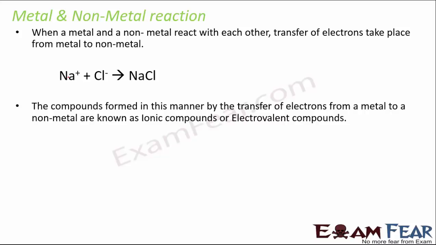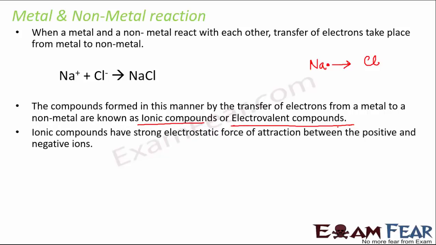The compounds which are formed in this manner are called ionic compounds, because here the bond which is formed between them is due to the loss of electrons or the gain of electrons. Here sodium is losing one electron, chlorine is gaining one electron, so they are basically not sharing the electrons. So it is like sodium is giving this one electron to chlorine and chlorine is taking that electron. So there is no sharing, it is transfer of electrons, and this type of bond is called an ionic bond, and such compounds are called ionic compounds or electrovalent compounds.